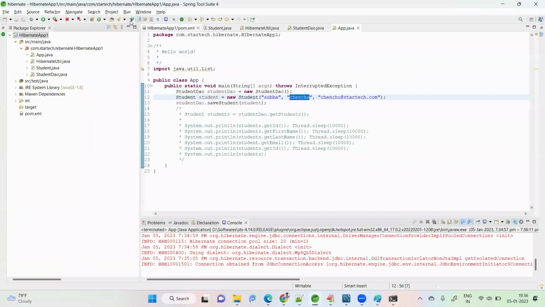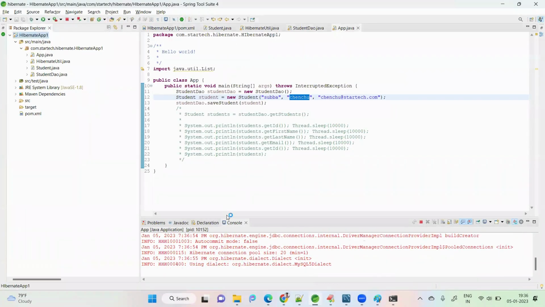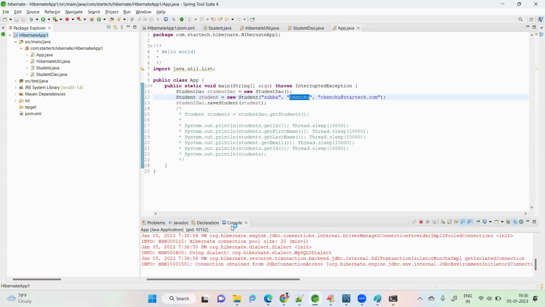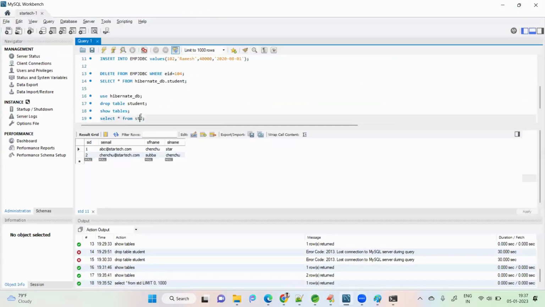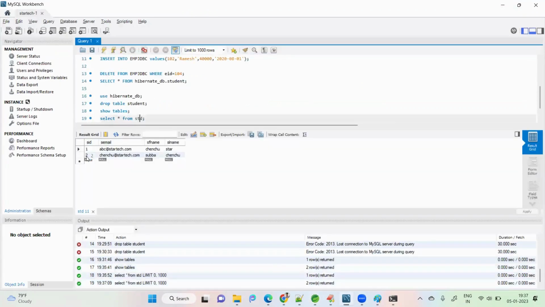Let's run this application. See the output in the database. It is inserted. ID 2 came automatically, with mail ID, first name, last name.